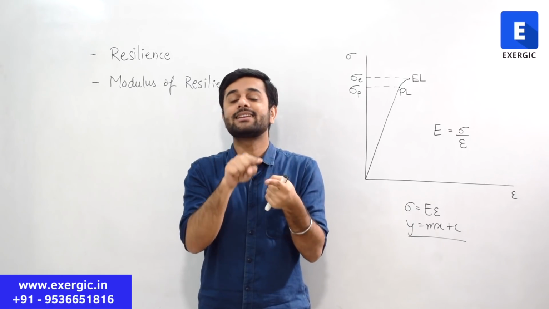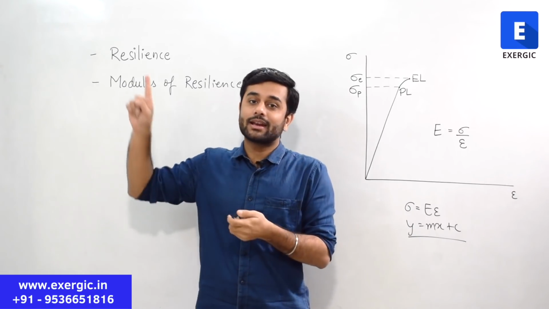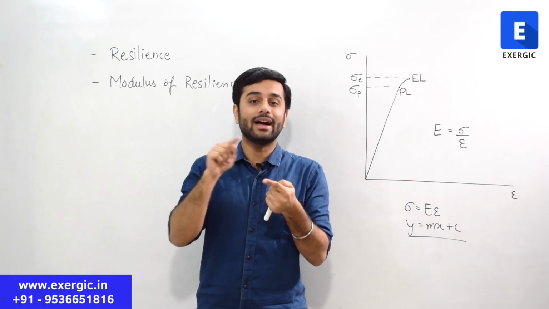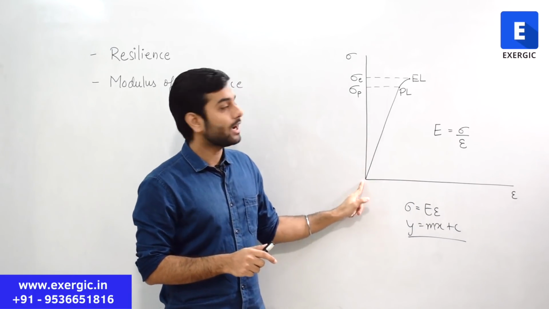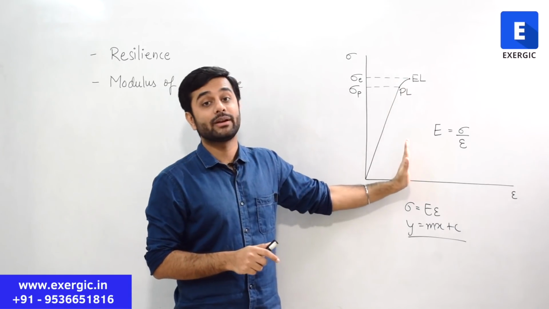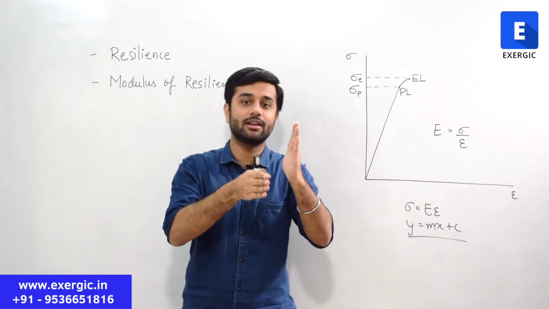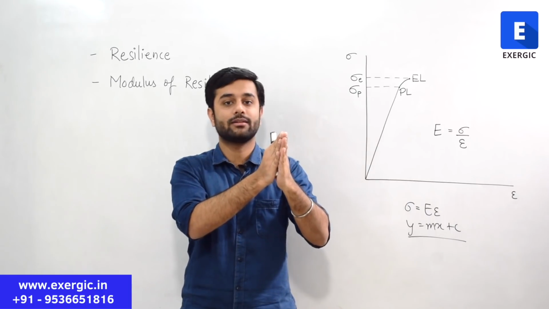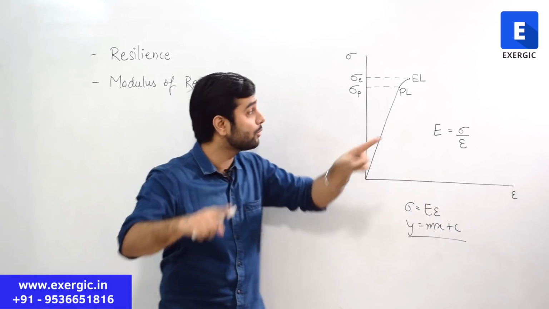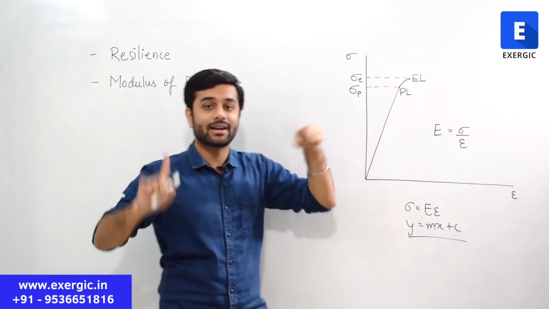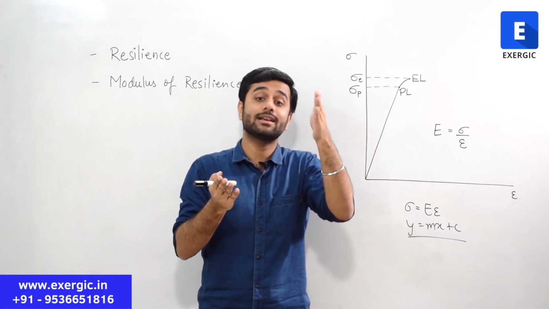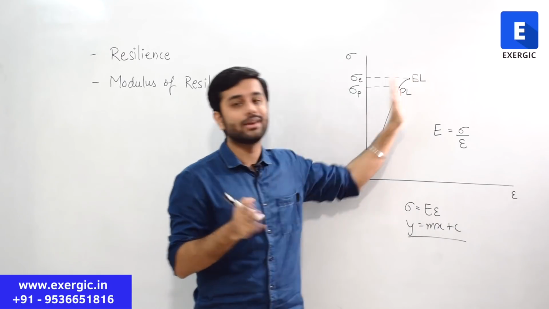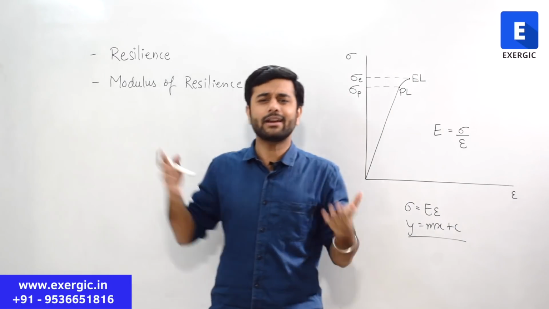Within the elastic range means the resilience property is valid from this point up to the point of elastic limit. Elastic limit means both the proportional limit as well as the elastic limit, right? Hooke's law is valid only up to the proportional limit, but resilience is a property which can be defined in the proportional limit as well as after the proportional limit up to the elastic limit. And it's a general property.